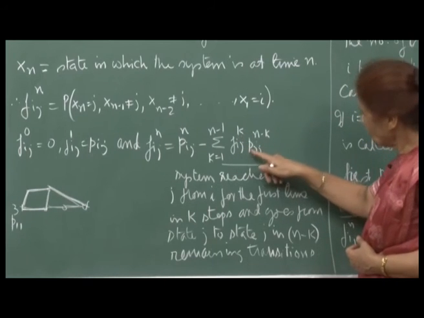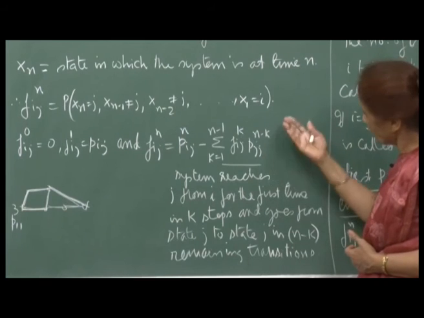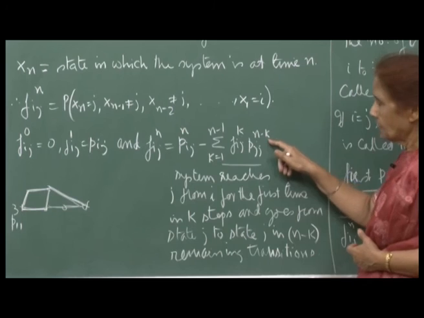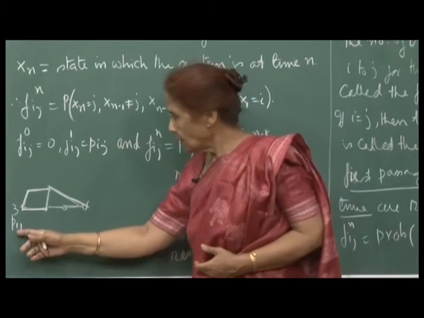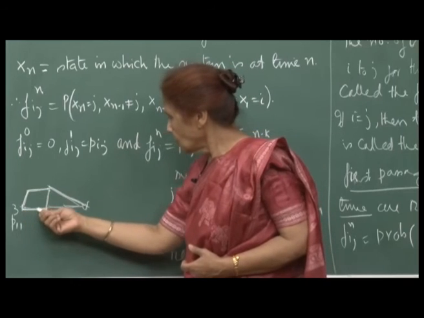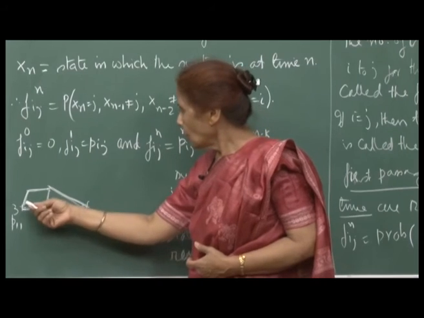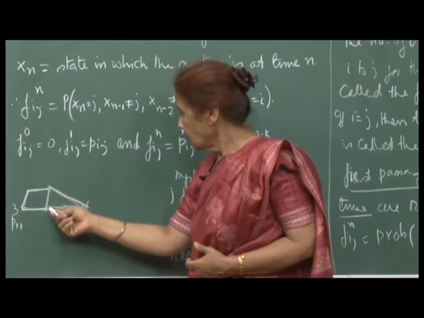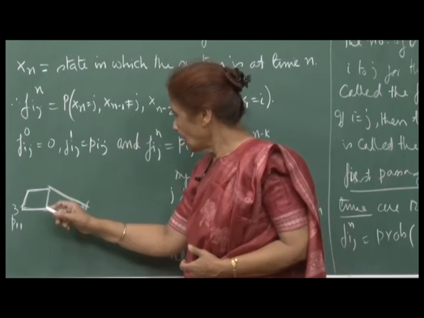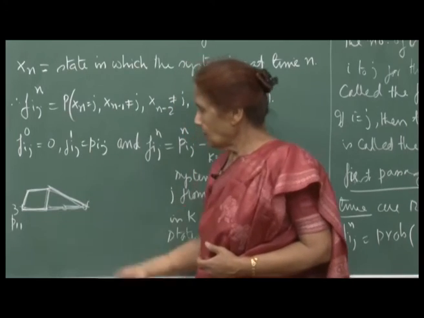And then once you reach j, you can again go to many other states, come back to j or stay in j, whatever it is, in n minus k steps. So, for example, if you look at P_11(3), then what we are saying is that you can continue staying here in state 1 for all the 3 transitions, or you can go somewhere here, come back and then again revisit here, and whatever possible paths you can, or you can go this way, this way, this way. So, many other paths you can think of.